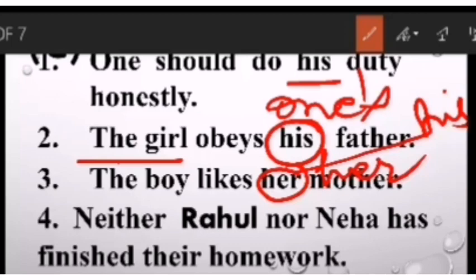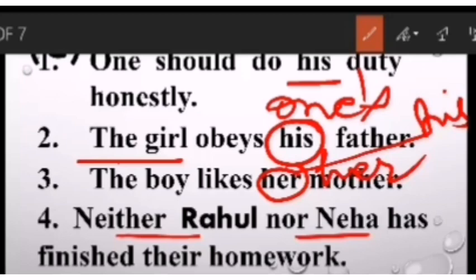Okay. Then, neither Rahul nor Neha has finished their homework. What's the mistake? I hope you have understood. Here, neither Rahul nor Neha, so that's why we have used a singular verb. That is correct, because these distributive pronouns make it singular, right?